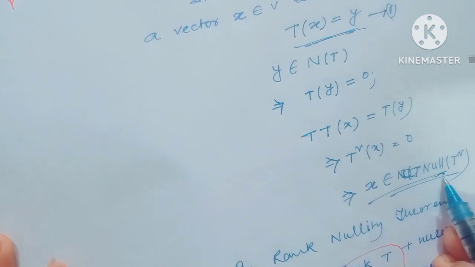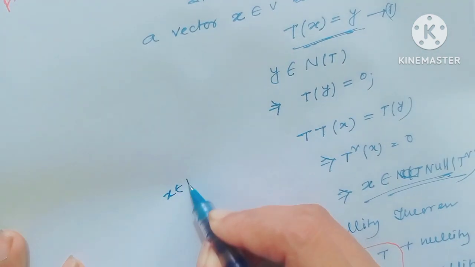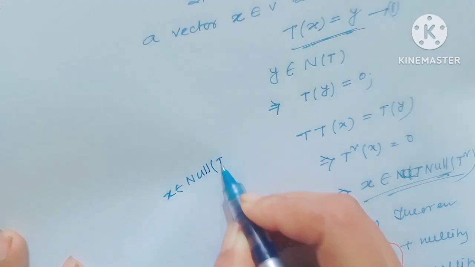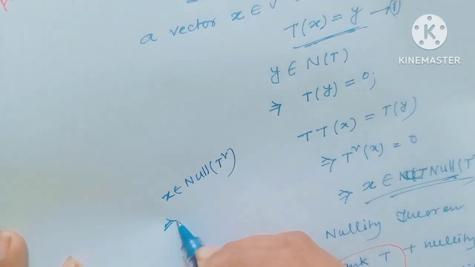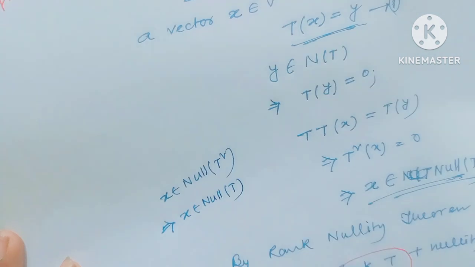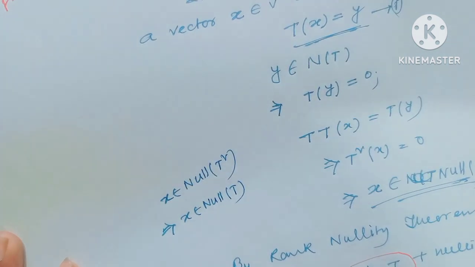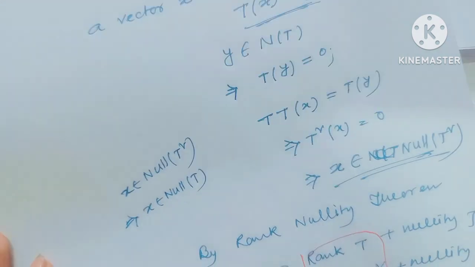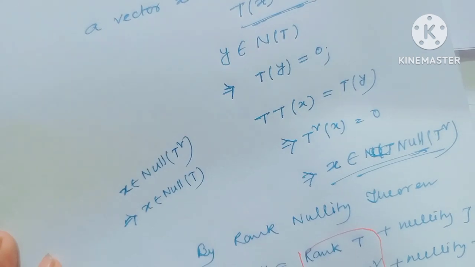Therefore, x belongs to null space of T square implies x belongs to null space of T, because nullity T equals nullity T square.